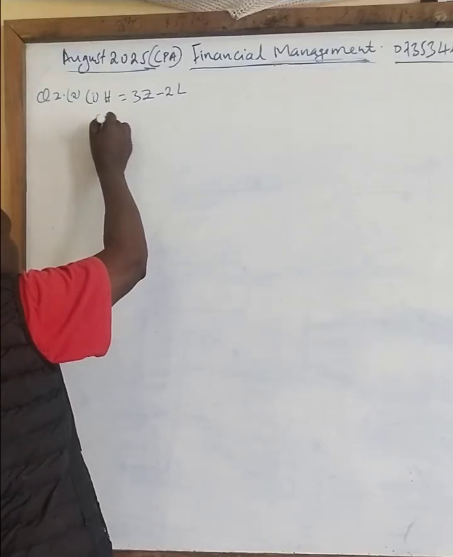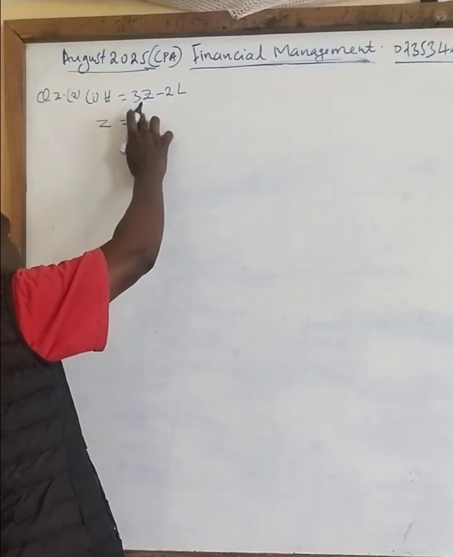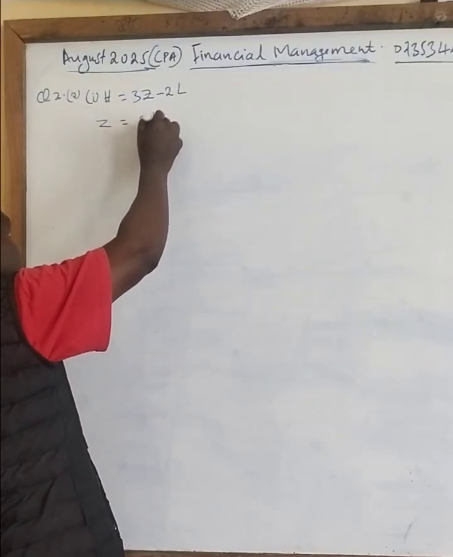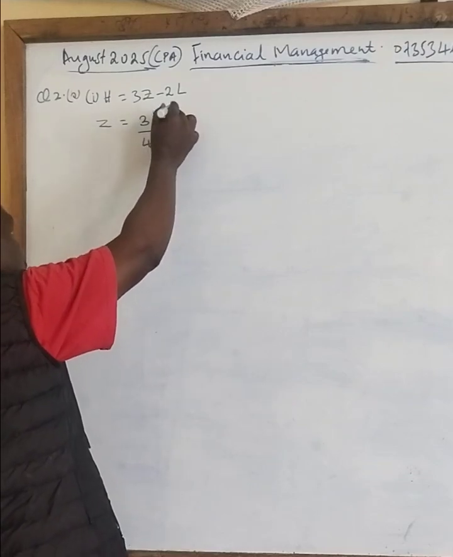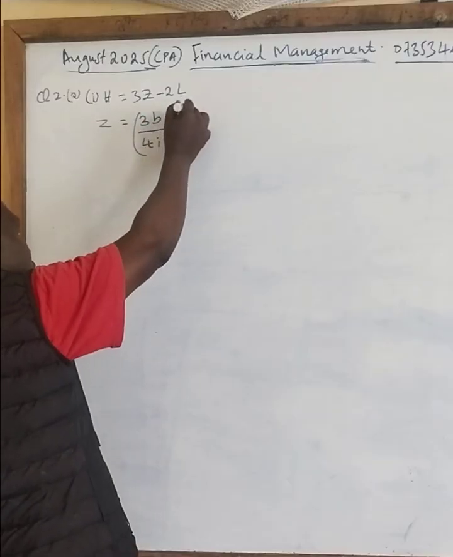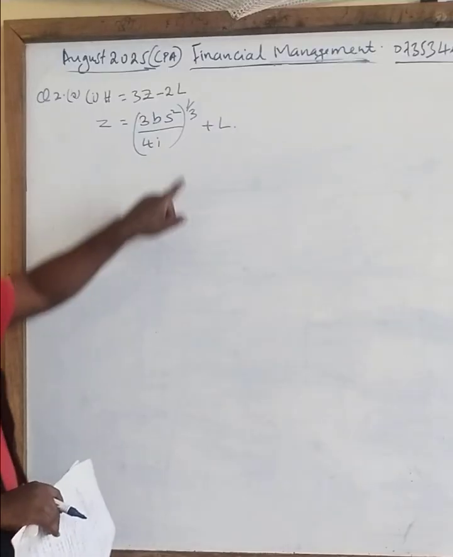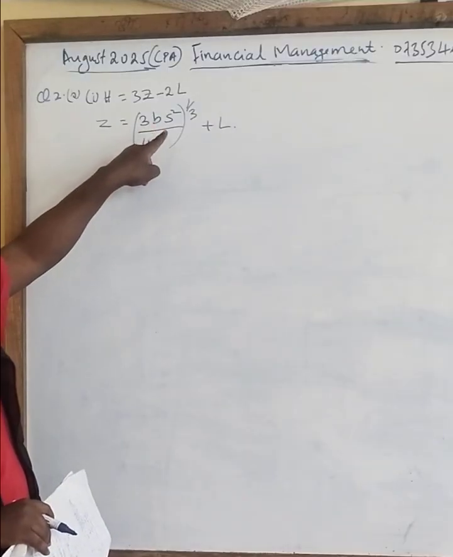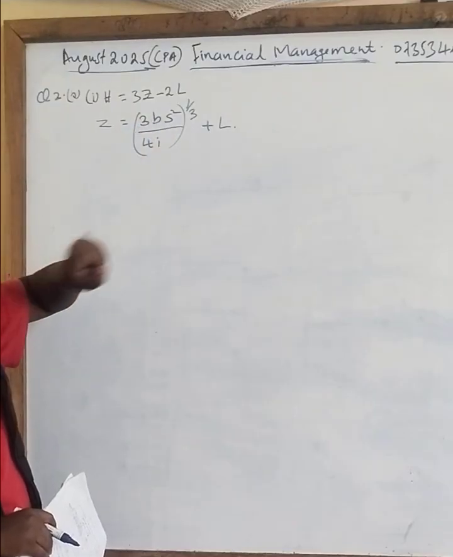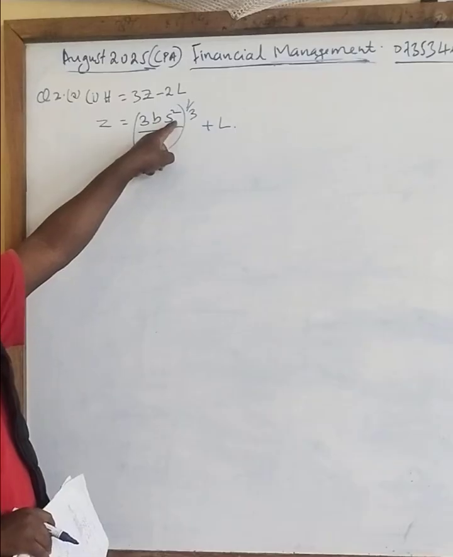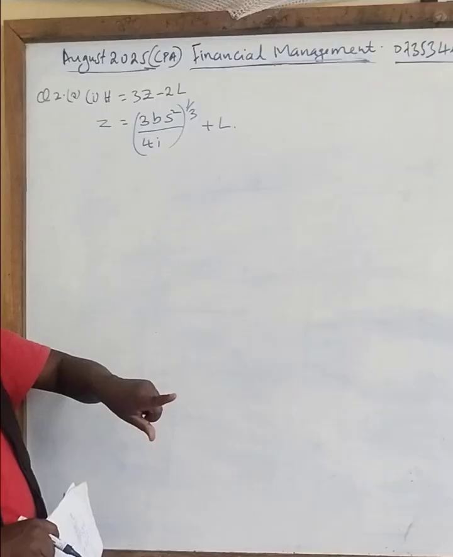So we calculate Z. Z is calculated as the cube root of 3bs squared over 4I, plus L. Class, in this first part, B stands for the transaction cost per transaction. S stands for variance, not the standard deviation. This variance here should be daily, per day. If the question gives you per month, you have to convert per month into per day.